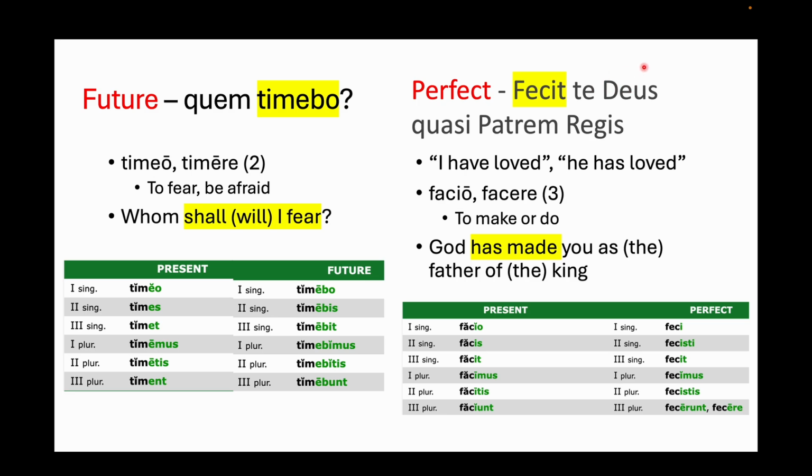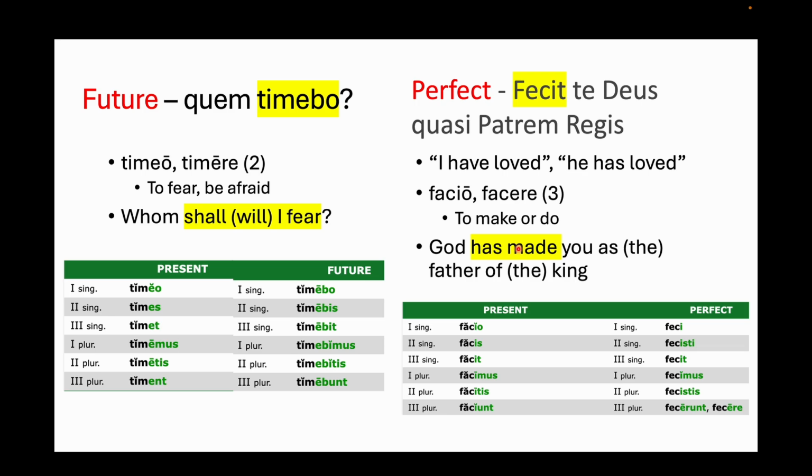And then let's look at another one. Fecit te Deus quasi patrum regis. So fecit comes from a verb facio, which means to do or to make, right? Here's the present conjugation, facio, facis, facit, etc. Here's the perfect conjugation. So timebo was future. Now we're going to look at an example of the perfect. So the perfect means a bit like I had loved, or I have loved, or he has loved, right? So fecit is third person singular of the perfect, so that means has made in this case, because facio means to make or do.